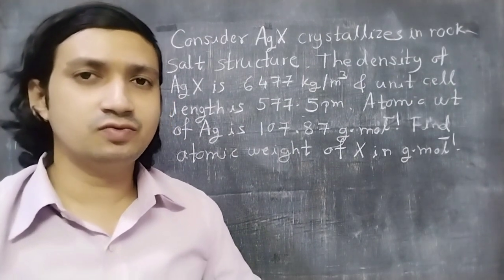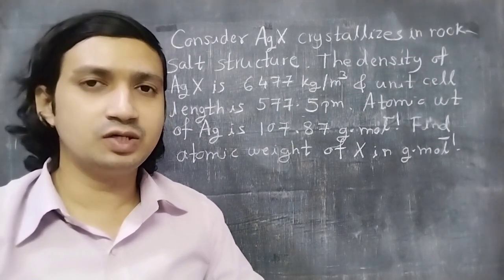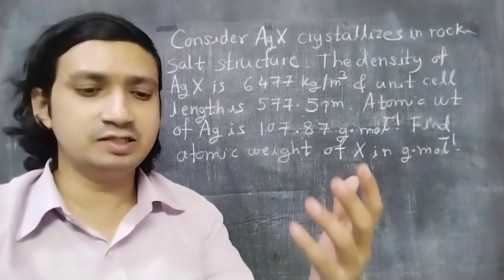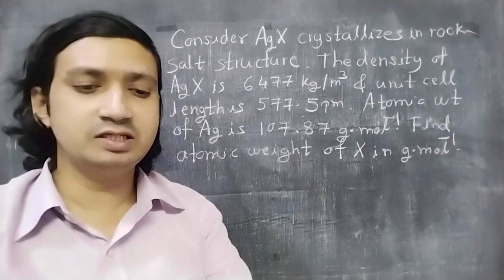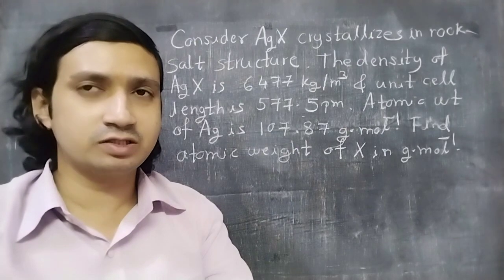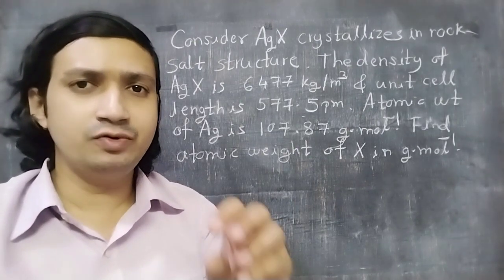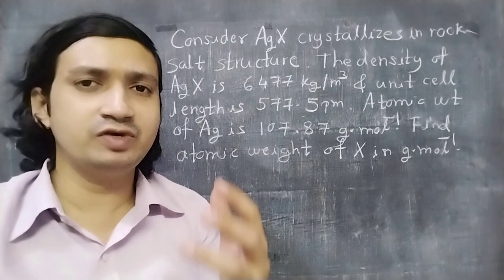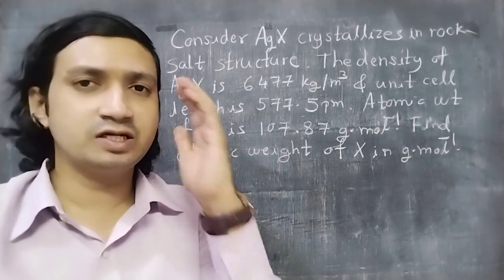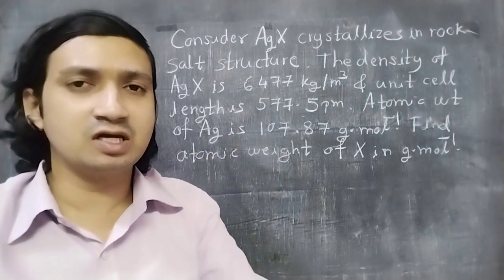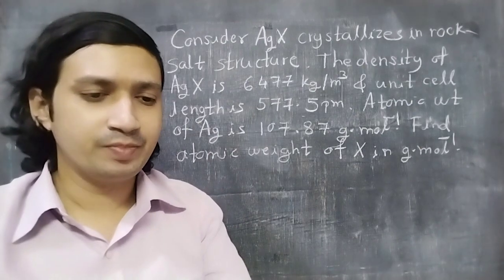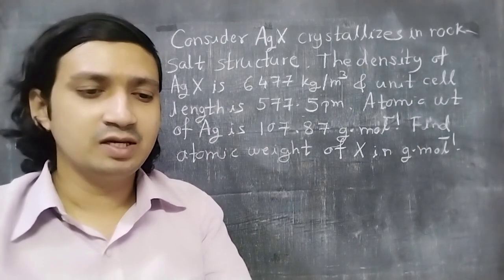So friends, you can see the question on the board. I'm going to read the question for you as well, so that there will be no confusion between us. The question is: consider silver halide, that is AgX, crystallizes in rock salt structure. Now friends, I'll give you a few hints. Rock salt structure means immediately one structure, the face centered cubic structure, must come to our mind. So rock salt structure is your FCC crystal structure, or crystal lattice we can say.